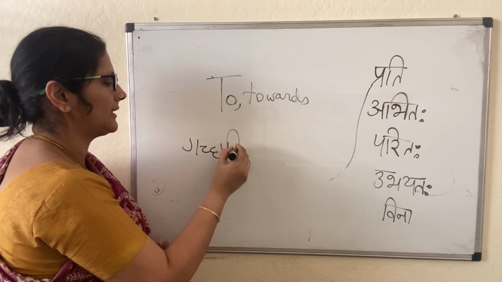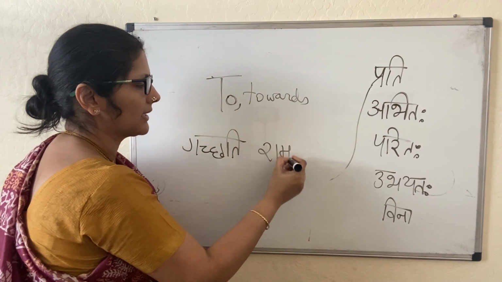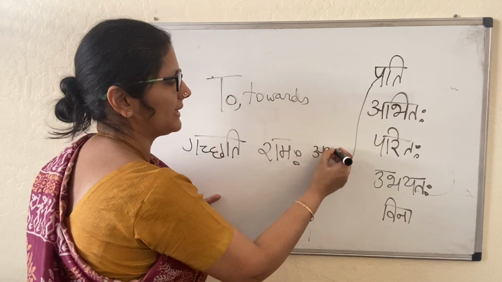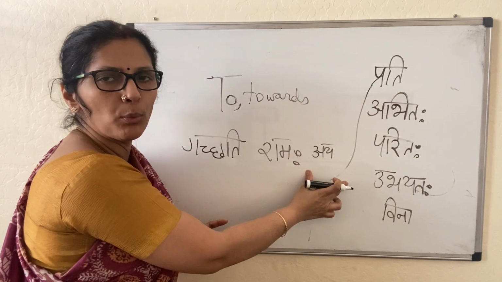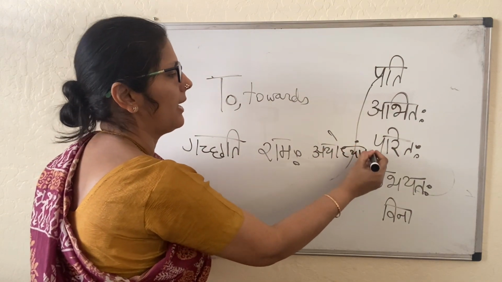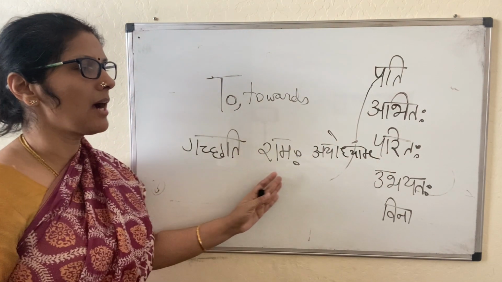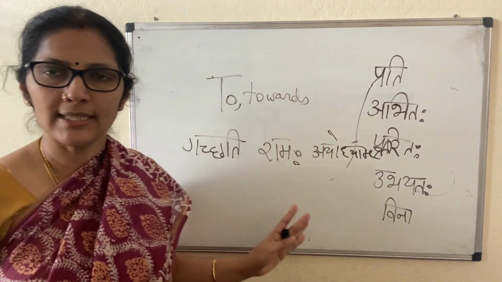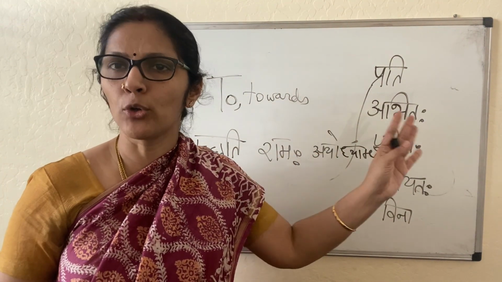We can start the sentence with a verb, Gachati. Ramah, the subject, can be in the middle. Then Ayodhyam prati. But prati will be along with Dvitiya Vibhakti. Gachati Ramah Ayodhyam prati. However I arrange it, the sense is Rama goes towards Ayodhya.